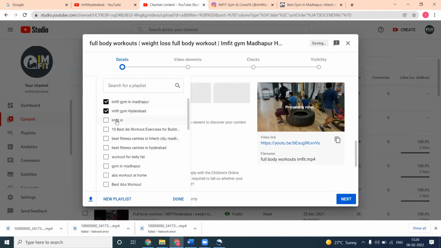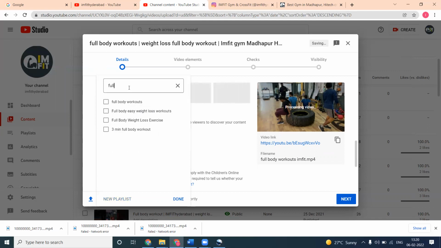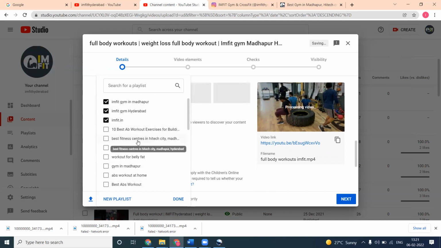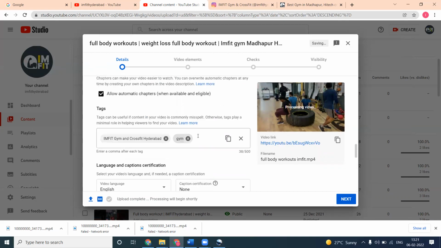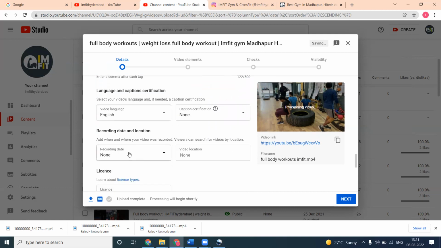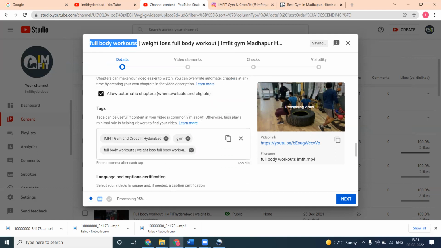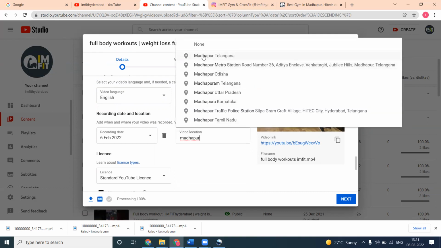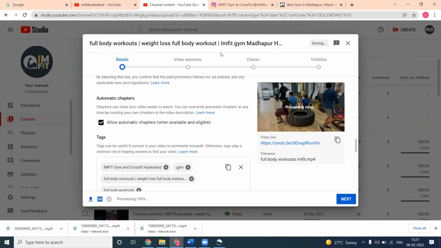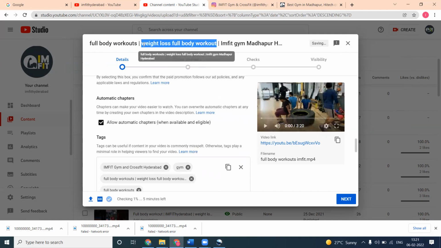Add your playlist. Here are the options you can go to. Next, click more. In this, add your keywords. Recording date. Don't forget the recording date. And here we can use tags. Suppose you can target by location. We can target by your location also, whichever is your comfortable zone. We can add your comfortable zone option here.